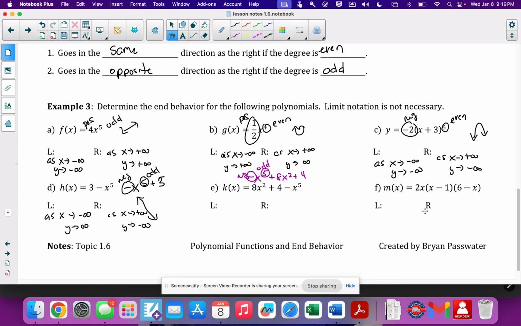Okay, this one might be a little bit trickier. So I'm just going to show you a really quick way to find your leading coefficient and your degree. So 2x times x minus 1, this is technically supposed to be negative x plus 6. Just multiply the first terms. So 2x times x times negative x is going to give me negative 2x to the third. And that's all we need, that first term, right? So it's negative and odd. So it also is the same as D and D. So you should have D written for both E and F.